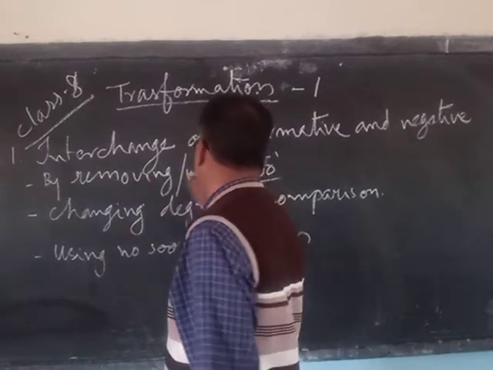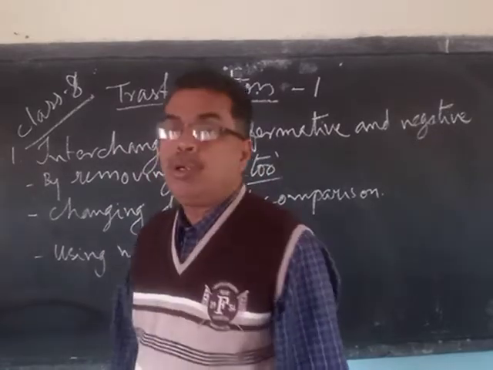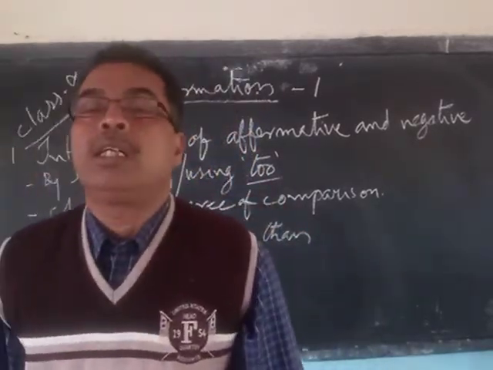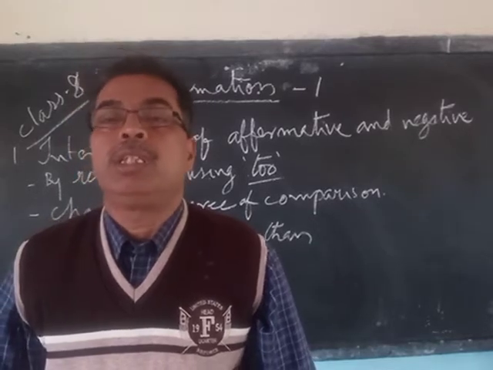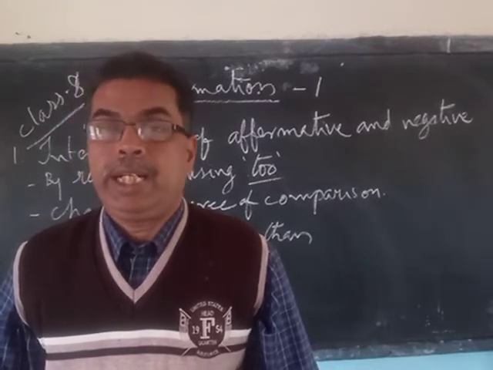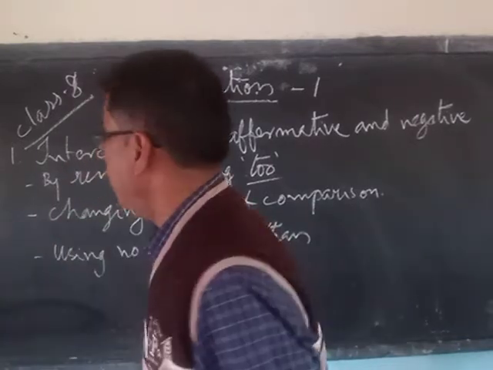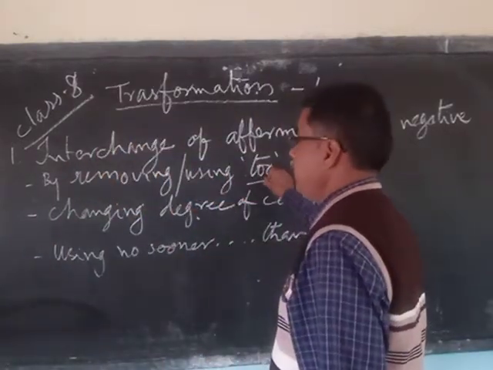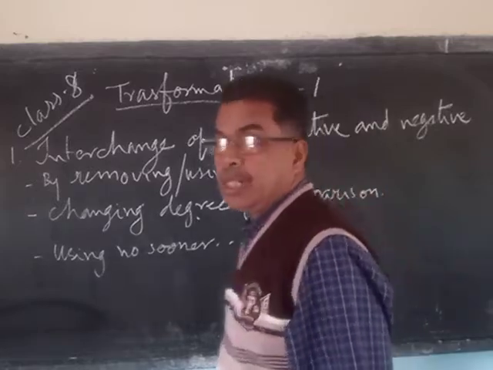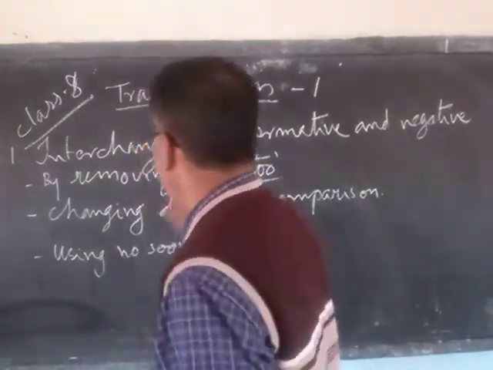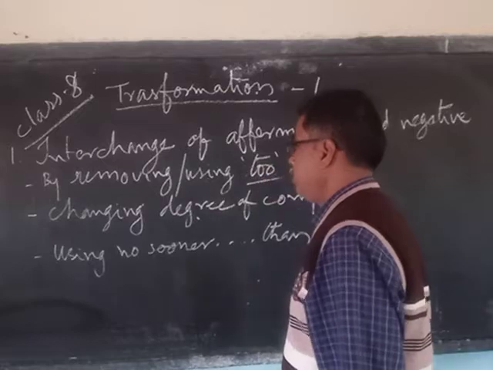Removing to. So we can change an affirmative into a negative or a negative into an affirmative by using this adverb too. Is that clear? By using this adverb too.